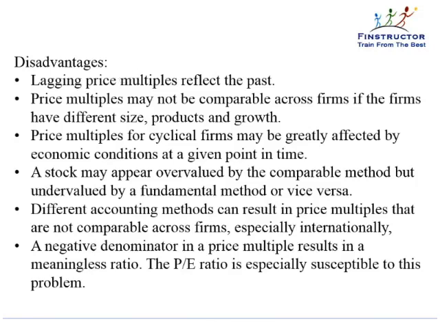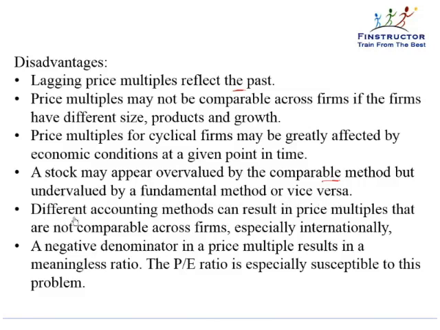Disadvantage of using this approach is that lagging price multiples reflect the past. Price multiples may not be comparable across firms if the firms have different size, products, and growth. Price multiples for cyclical firms, as we explained, can be greatly affected by the timing in the cycle or the economic conditions at a point in time. It may appear overvalued by the comparable method but undervalued by the fundamental price multiple method, and vice versa.